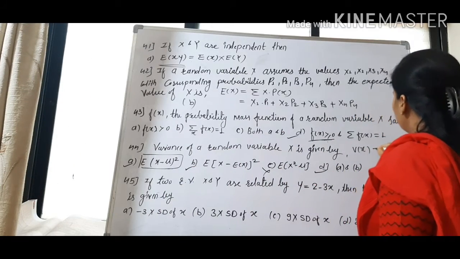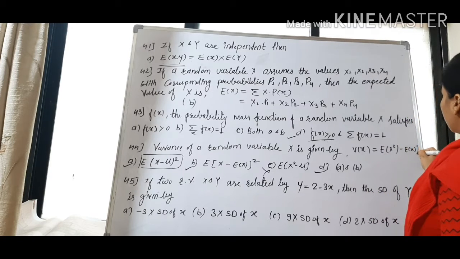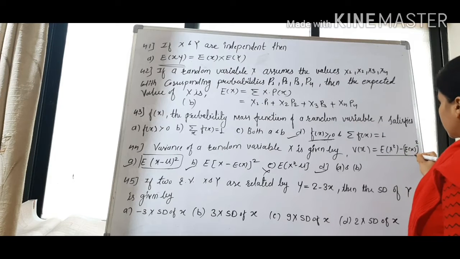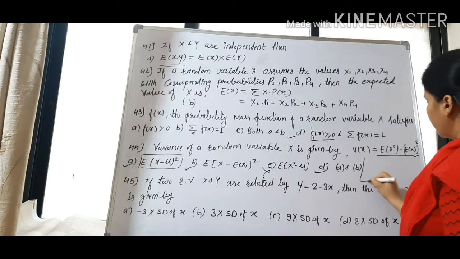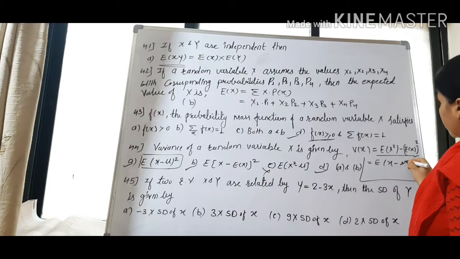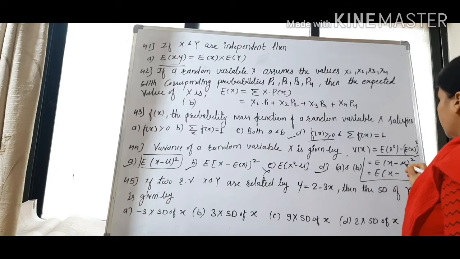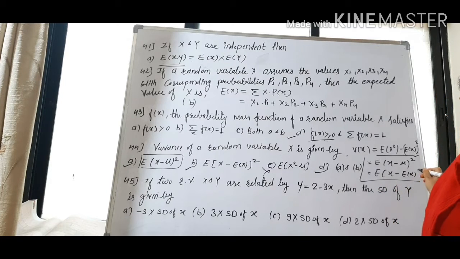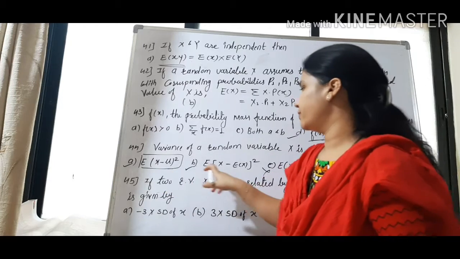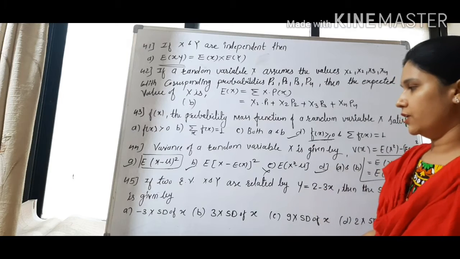Variance of x, you can write it like this also: expectation of x square minus expectation of x whole square. But from where does this formula come? Its main formula is expectation of x minus mu whole square, and in place of mu we can write expectation of x, since mu is itself the expectation of x. These two are given just like two options, so both are correct. And when you solve this or this, you will get this type of form. So all these are the variance of a random variable.